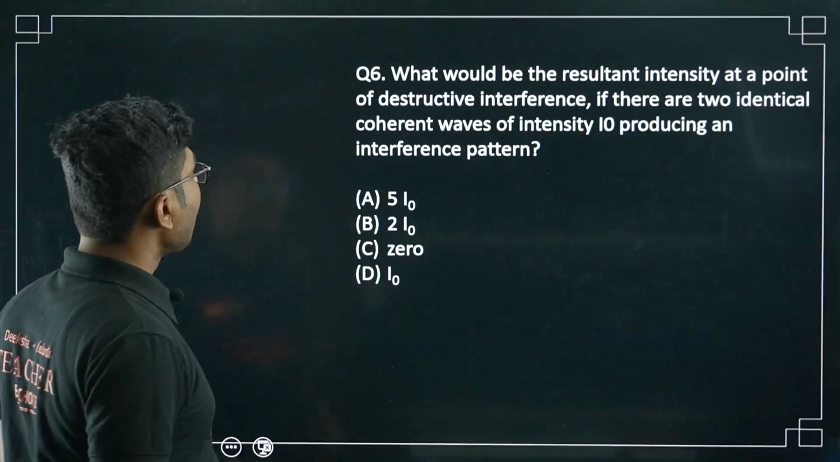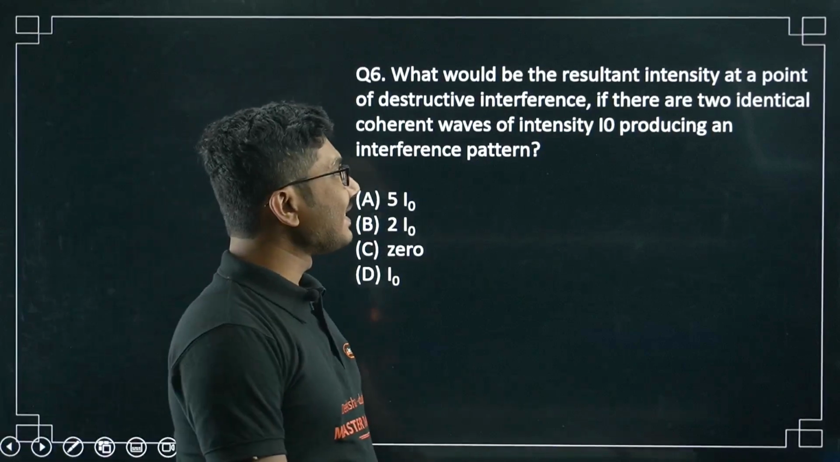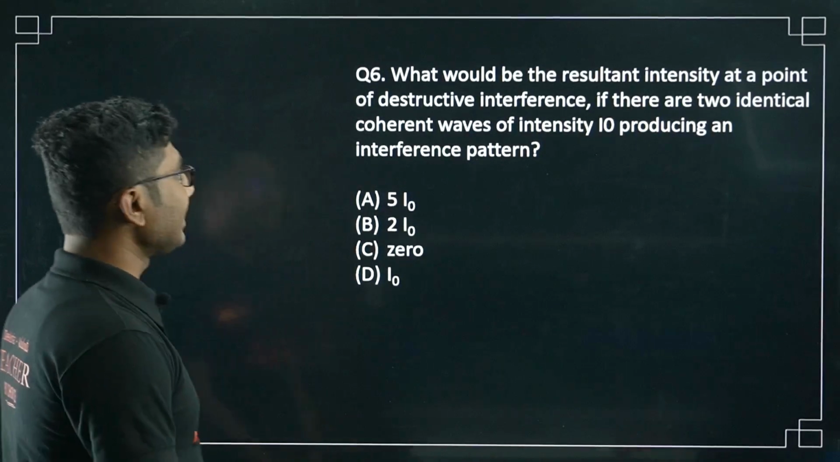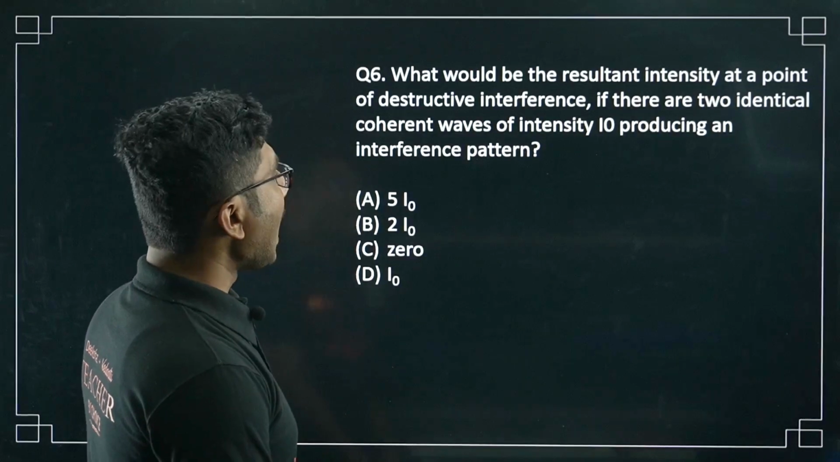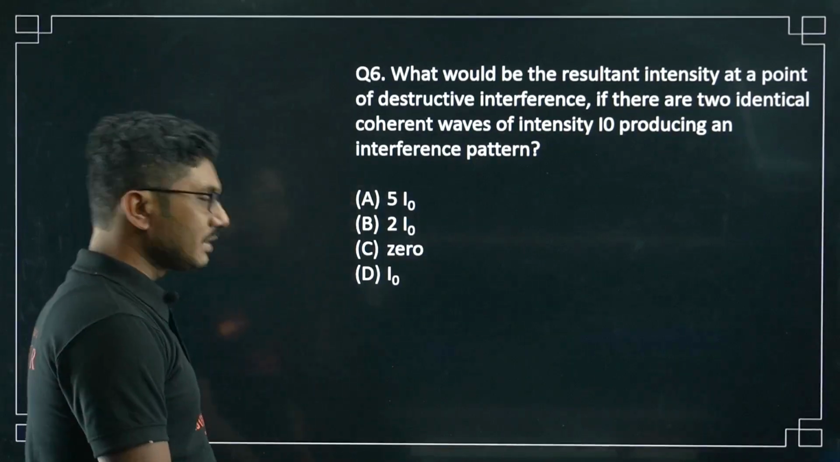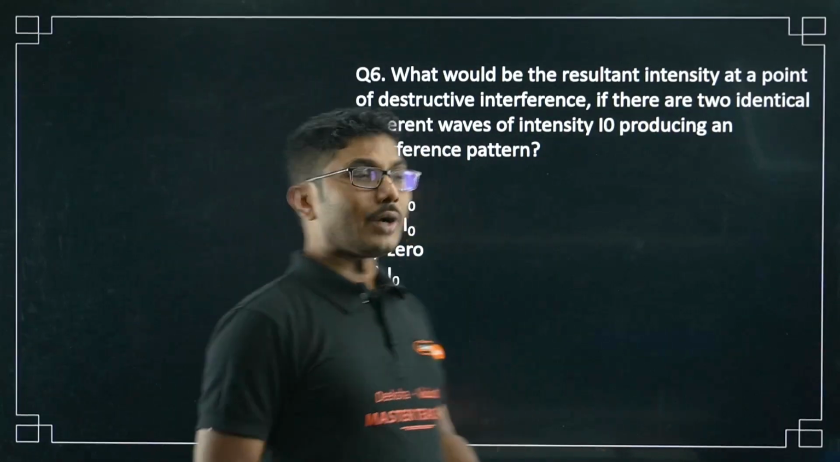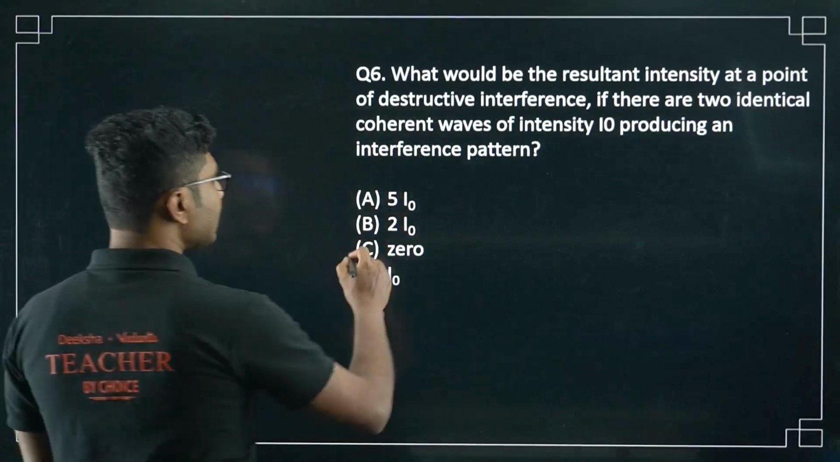Next question, what would be the resultant intensity at a point of destructive interference if there are two identical coherent waves of intensity I naught producing an interference pattern? So both of them are I naught. So what will be the resultant intensity? Resultant intensity will be 0.